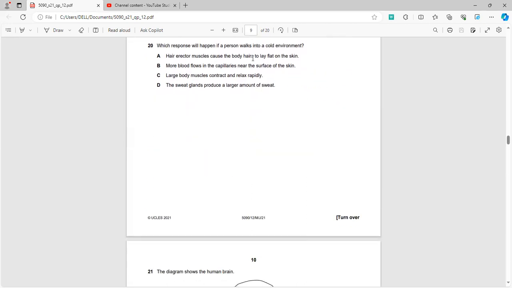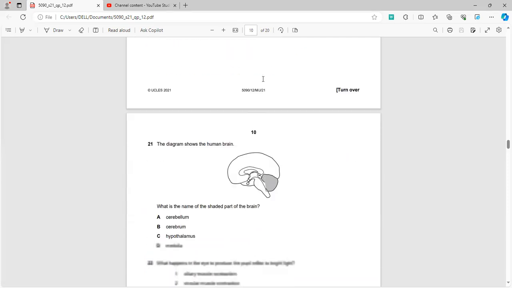Now, in question number 20, what will happen if a person walks into a cold environment? First of all, a person's hair will contract and basically rise up. So the hair erector muscles cause the body hair to lay flat. No, they will rise up. The correct option will be, yeah, the large body muscles contract and relax rapidly in response to the cold environment, because contracting them helps to generate more energy.